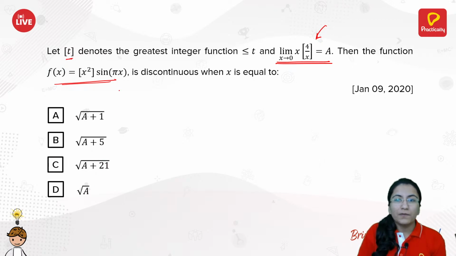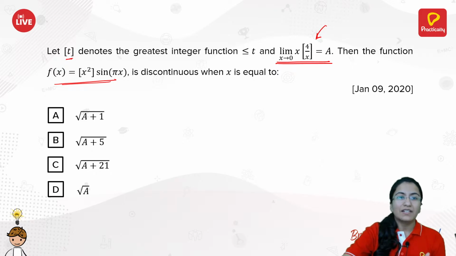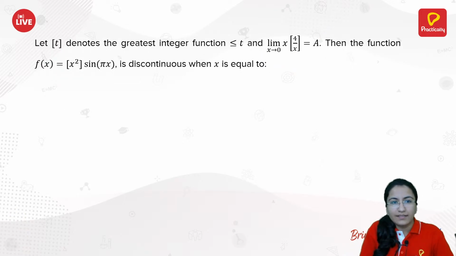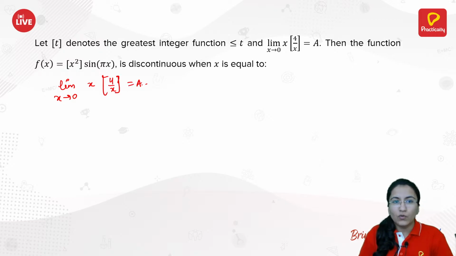So if you calculate the value of a, only then you will be able to solve further. So first let's just calculate the value of a. We have this function with us. Let's write what we have: limit x approaches to 0, x into 4 by x is equal to a. Let's calculate the value of a.